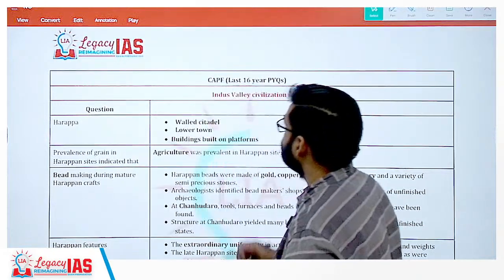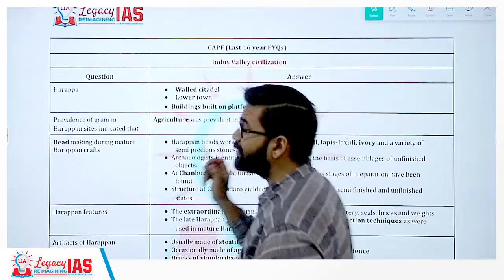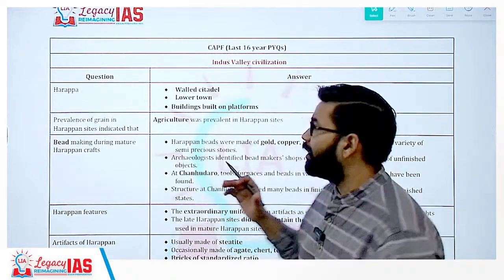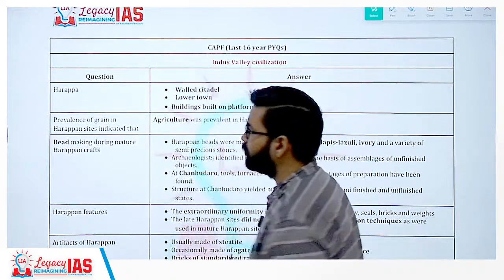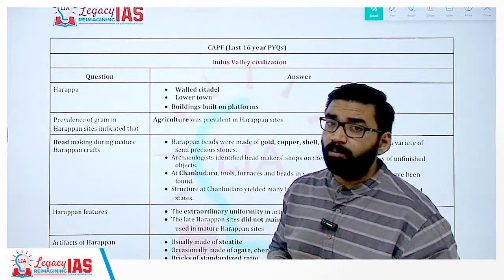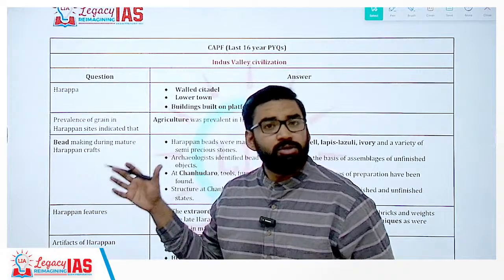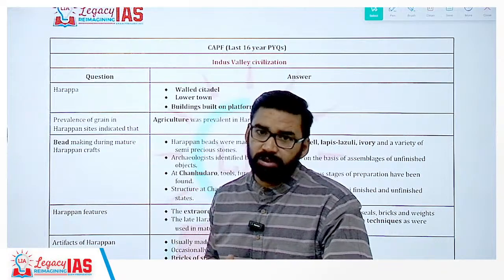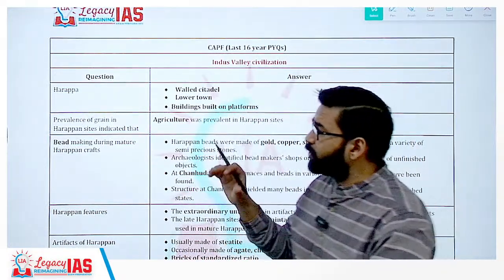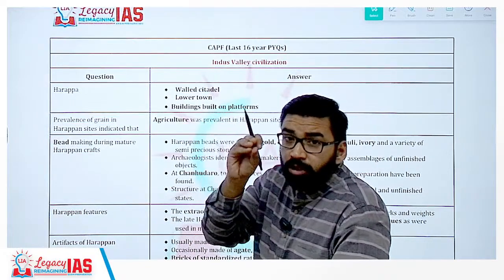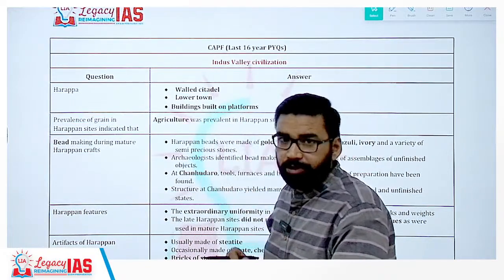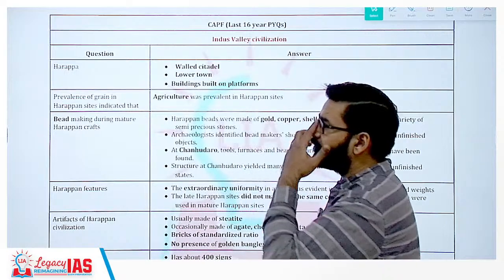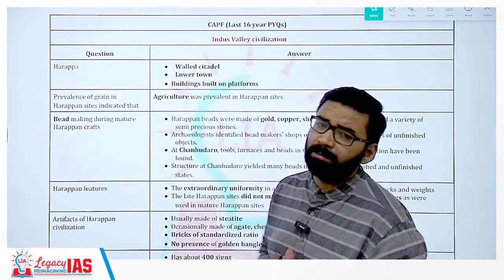Now, first of all, I am going to analyze a paper which is conducted by UPSC, that is CAPF. I have gone through the last 16 years of PYQs and I have seen that UPSC mostly focuses on the economy, society, as well as religious culture of IVC. Clear? Now first of all, the most important dimension in IVC which UPSC usually asks is the economic dimension. Clear? So let's see. For example, there was one question with respect to Harappa in the CAPF paper.